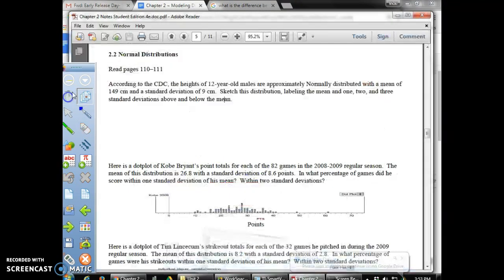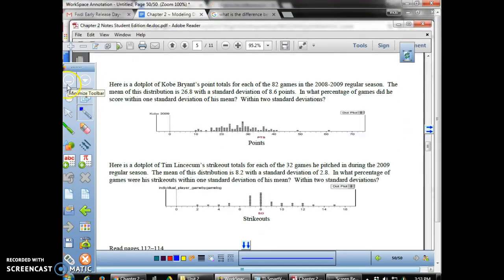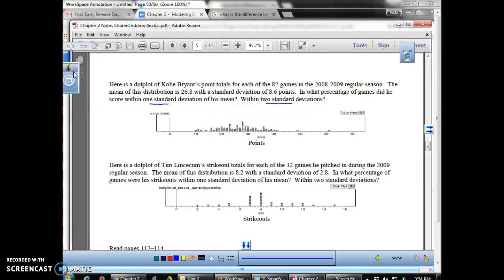Okay, moving on to Kobe Bryant. We have a little example here. And the question is, can you determine the percentage of the games that fall within 1 standard deviation of his mean, and then also within 2 standard deviations. So I need to compute those intervals.